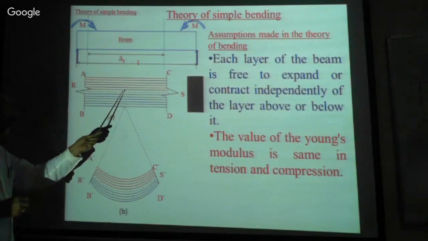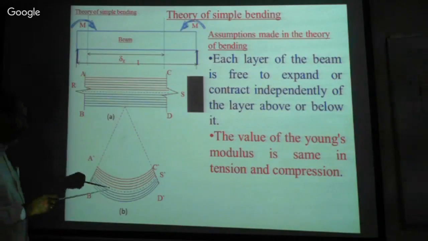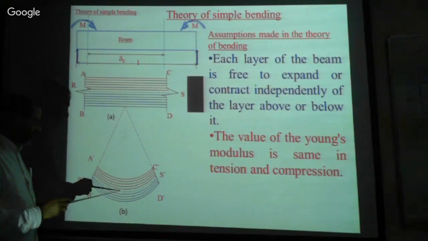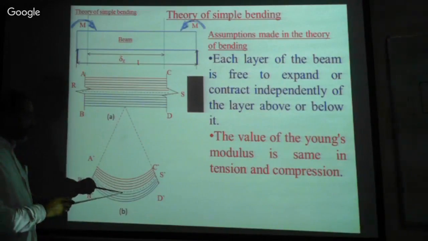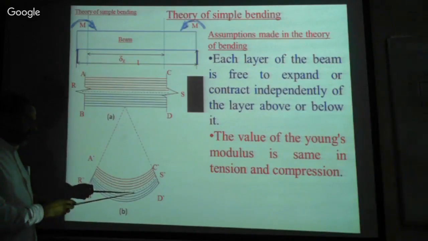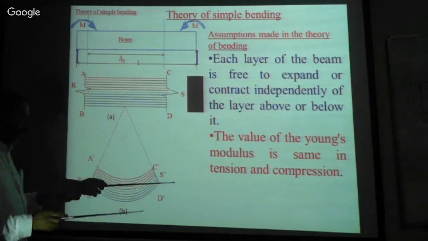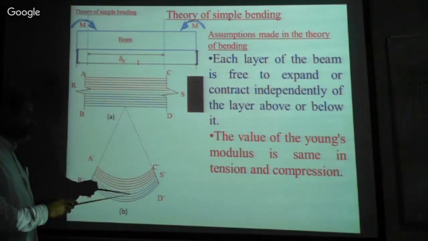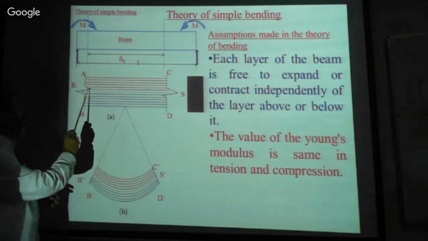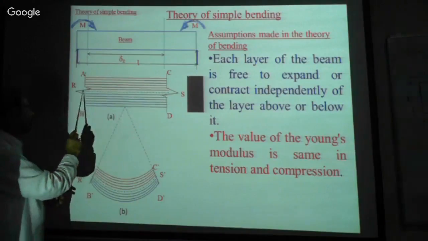Similarly, if you go down below this RS layer, this layer's length is more than this. That means this layer is suffering from extension, isn't it? The length of the next layer is more than the original length, that is the RS length.